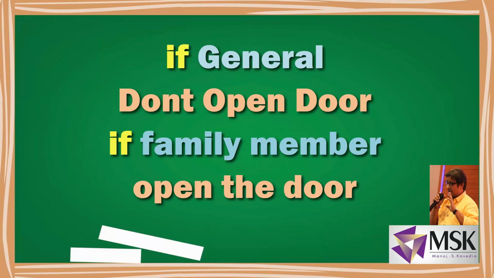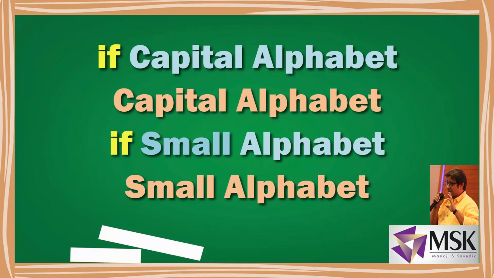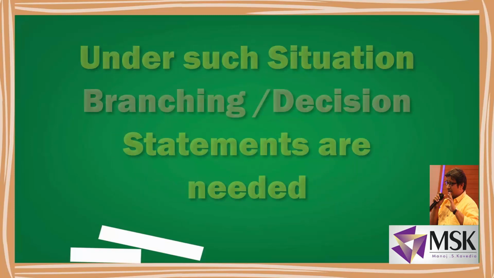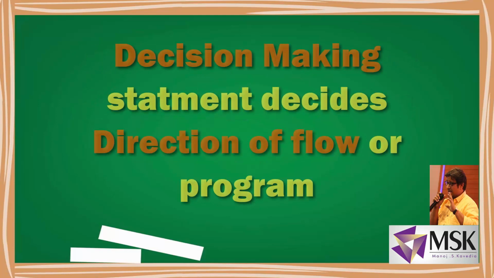In this way, there are many places where I have to take a decision. Like if the alphabet is capital, write it's a capital alphabet. If the alphabet is small, write the small alphabet. So for this purpose, I need branching or decision making statements. This decision making statement decides the direction of flow of program execution.